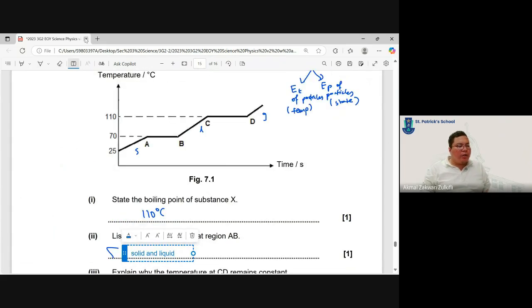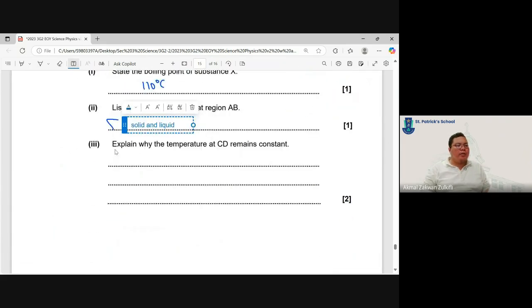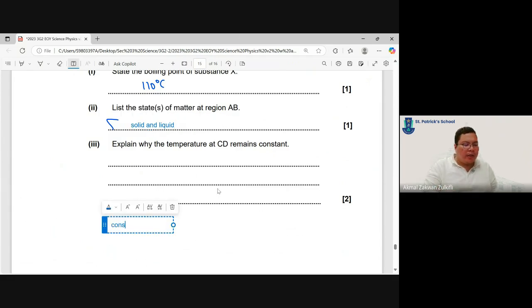Explain why temperature remains constant. Fantastic question. This is a favorite question that people like to test. It's very important that we know how to explain why it is constant. Every time there is constant temperature, there are two possibilities. Possibility number one, it is cooling down and reaches room temperature. When it reaches room temperature, it reaches thermal equilibrium.